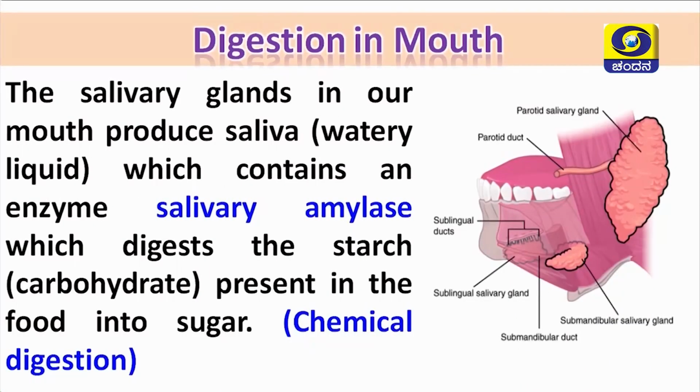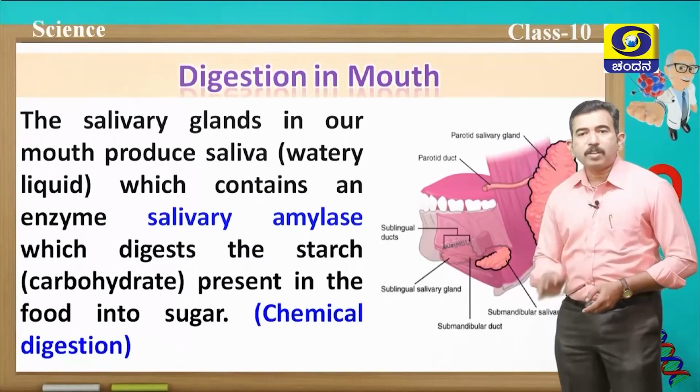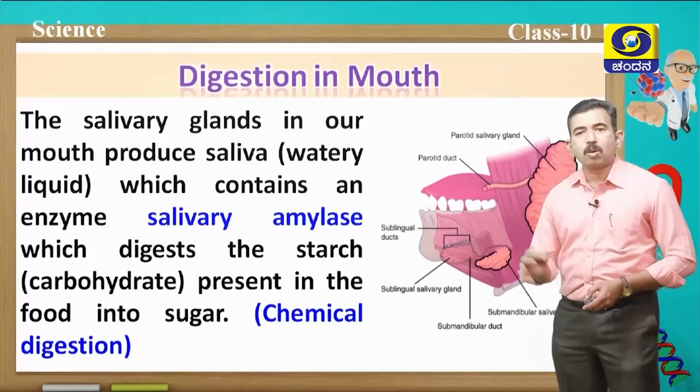Now, very important, salivary glands. Salivary glands present in our mouth produce saliva which contains an enzyme called salivary amylase, which digests the starch present in the food into simple sugar. So the main function of salivary amylase is to break down the starch and convert it into simple sugars such as glucose or maltose.